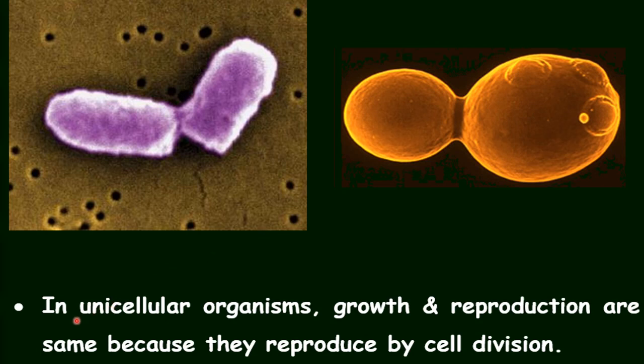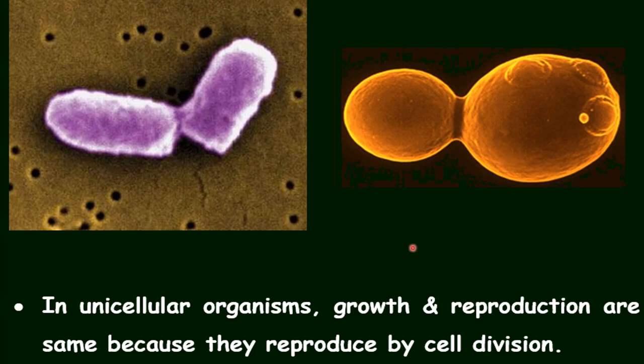So we can say in unicellular organisms growth and reproduction are the same, because they reproduce by cell division. As I told you, cell division is a method of growth, by which there is an increase in the number of cells and an increase in the mass of the organism. So in the unicellular organisms, what happened? Cell division is occurring. Okay, so it can be called growth of these living organisms.